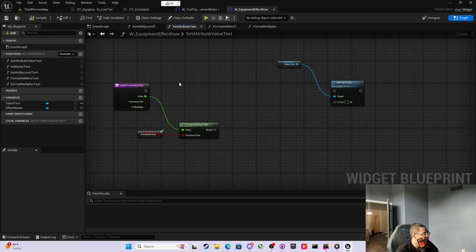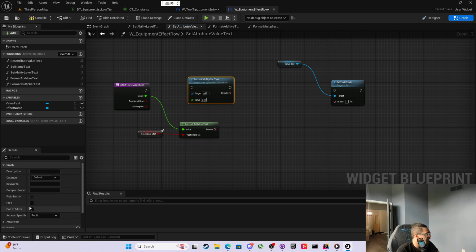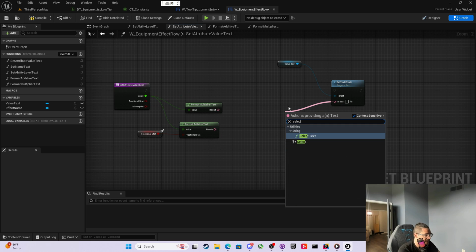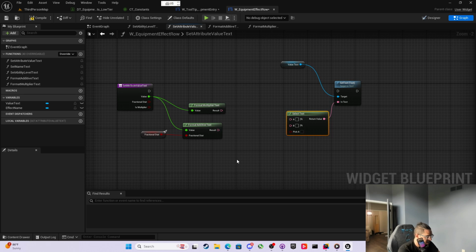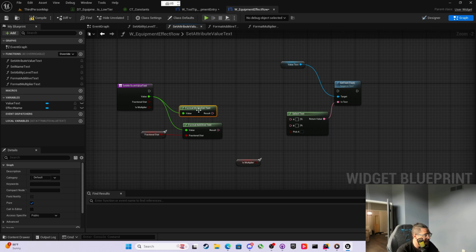So we can do this. And then we can set attribute value, and then we can say format multiplier text. Oh, that can also be a pure function, format multiplier text value. And then we can select text based off of get as multiplier.